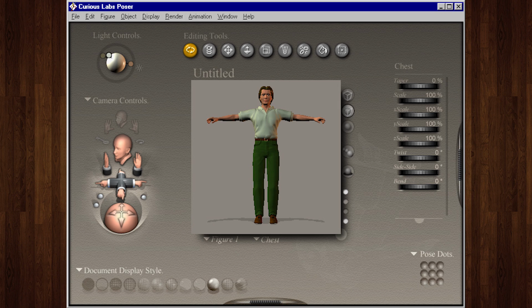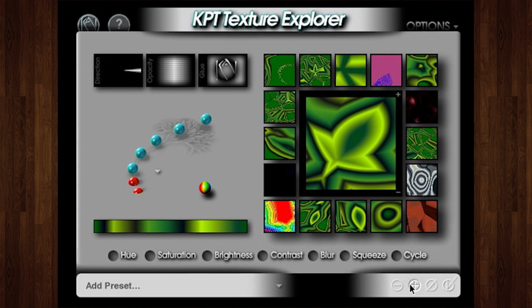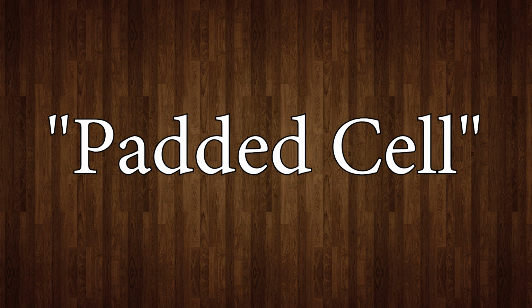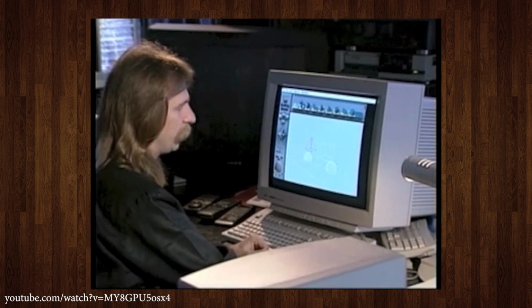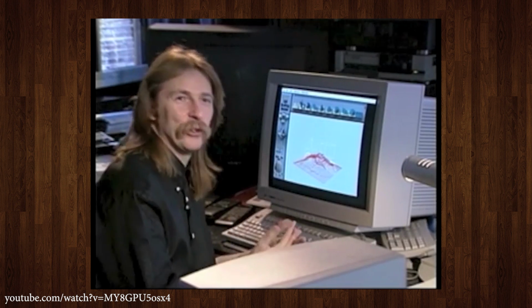Oh, and along the way he found time to work on software milestones like Poser, Bryce, Kai's Power Tools, and Kai's Super Goo, propagating what he called padded cell graphical interface design. The interface is also, I call it the padded cell. You just can't hurt yourself.